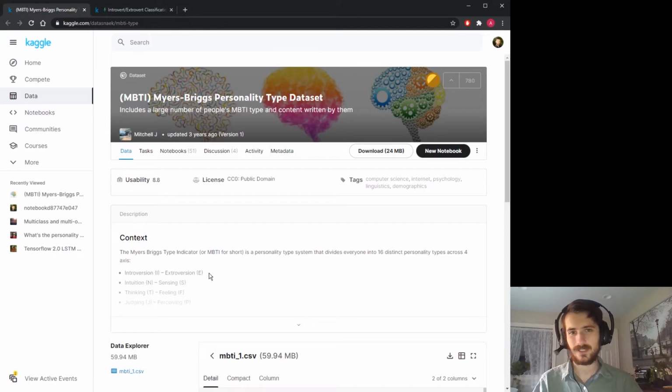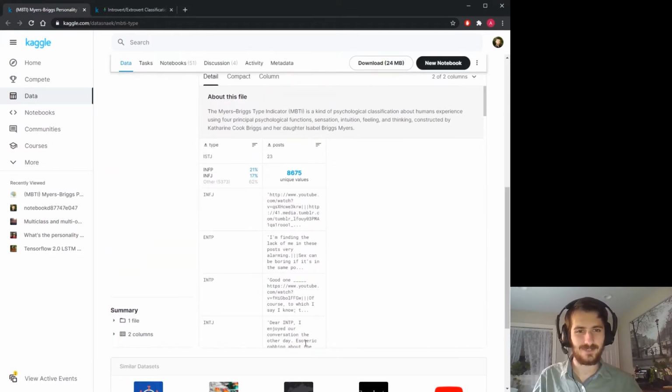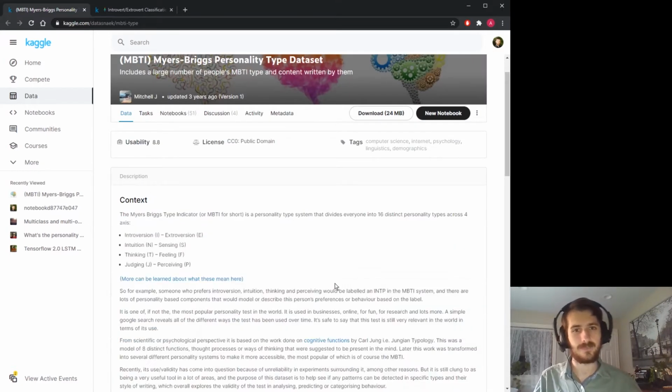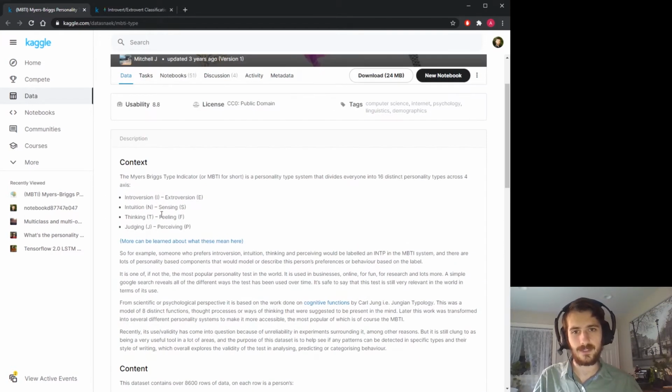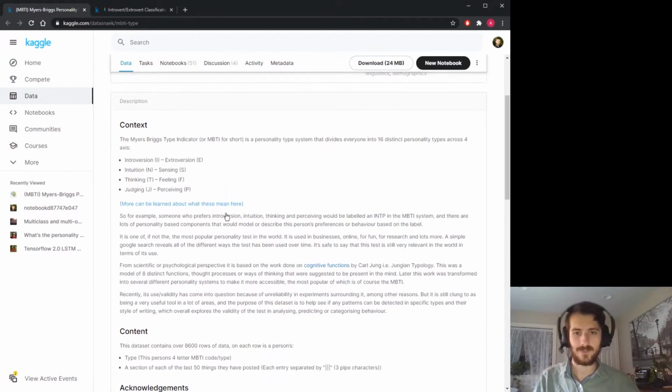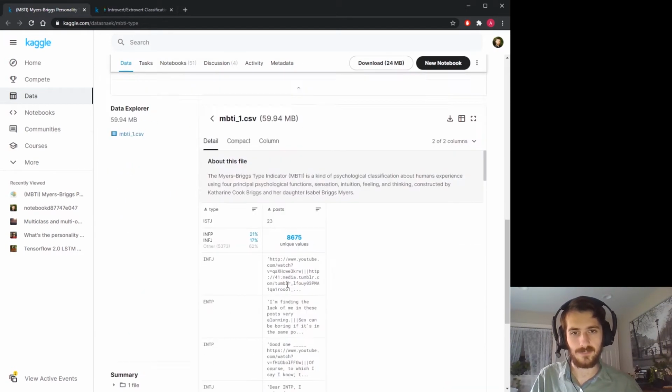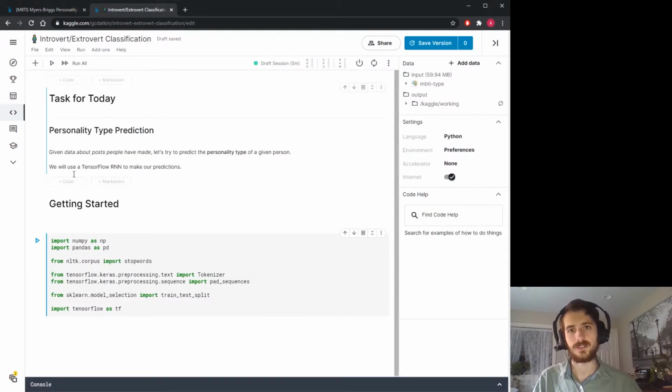So today we're looking at a data set of personality types of different people who have posted some sort of text online. And what we're going to try to do is classify whether a given person is an introvert or an extrovert, or at least whether they're exhibiting signs of introversion and extroversion based on what they've posted. So let's get into it.